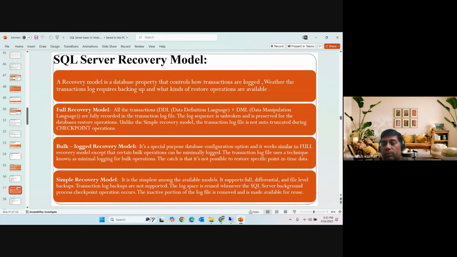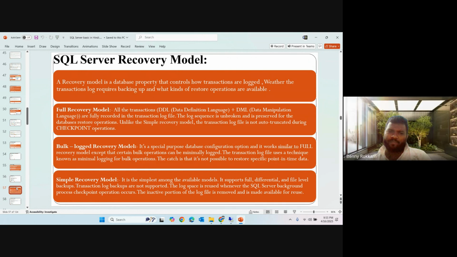So if you want point in time recovery, you have to think about the recovery model being full or bulk-logged only. Then if any disaster happens, you can recover the data to a point in time. Based on the recovery model, you can perform the backups. If the database is in full recovery model, you can perform full, log, differential, whatever backups we have.